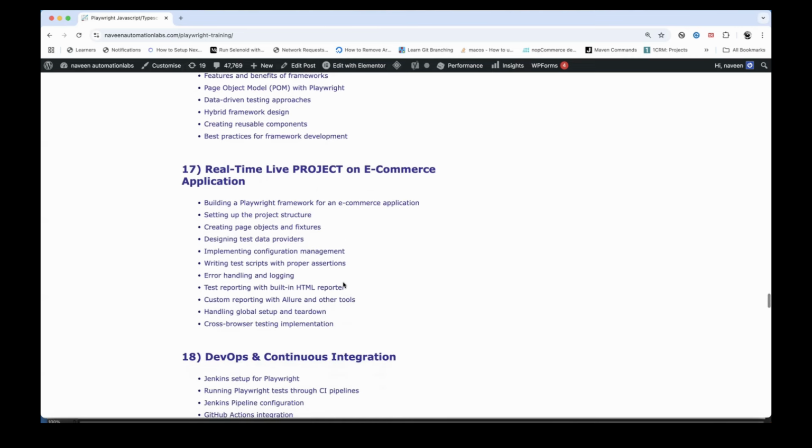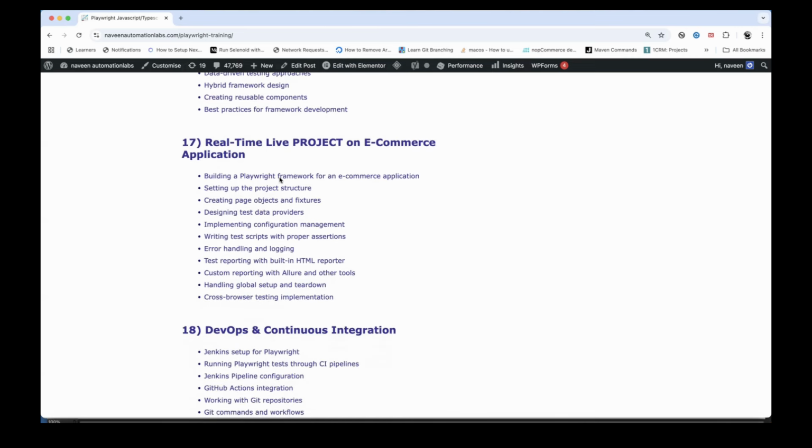Once we have a good understanding of the automation implementation and design, we will go with the live project on one e-commerce application: building a Playwright framework for an e-commerce application, setting up the project, how to create the page objects and the fixtures for the data, designing the test data providers, implementing configuration management like multiple test environments. Let's say I want to implement QA environment, test environment, dev environment, stage environment, production environment, UAT environment. How to write the script with respect to page objects, how to write proper assertions, error handling, exception handling, logging,